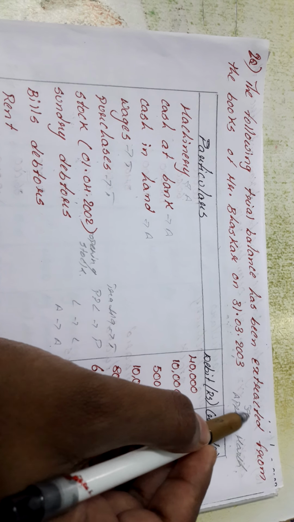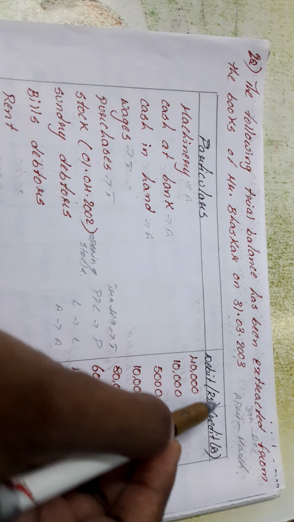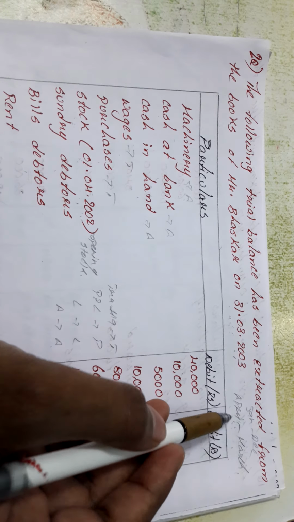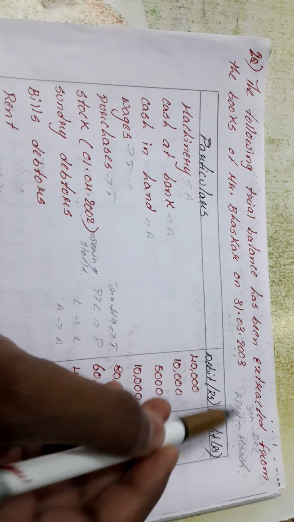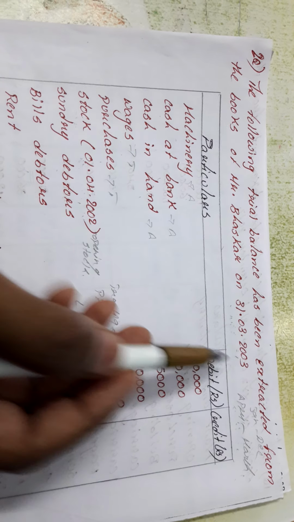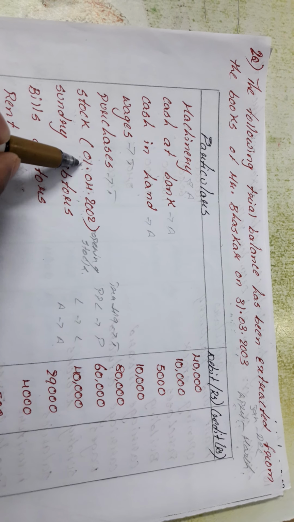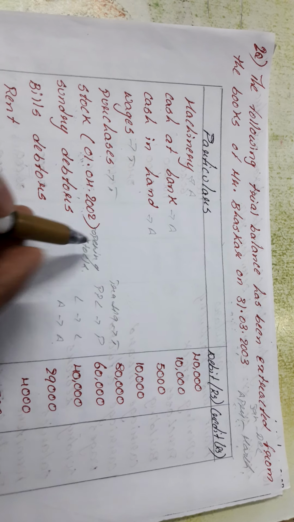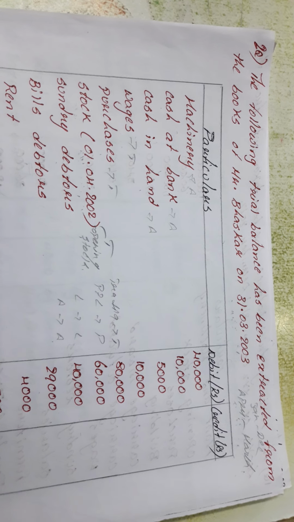We have one more period, from January to December. In this case Mr. Bhaskar is following April to March. So the beginning date is 1/4/2002 and the ending date will be 31st March. This was the opening date, so it is called opening stock. So opening stock comes under trading account.